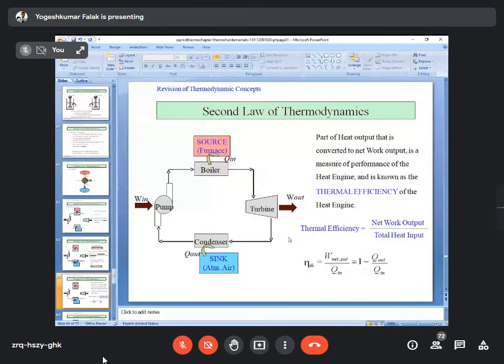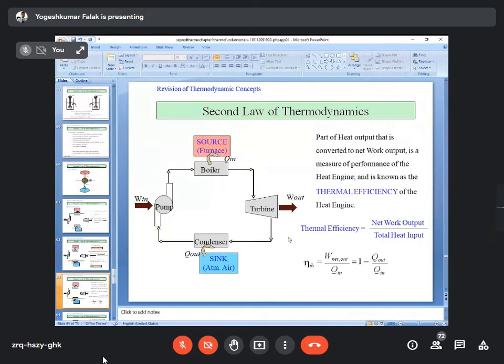Now, the part of heat input that is converted to net work output is the measure of performance of the heat engine, right? And it is also known as the thermal efficiency. Kindly write down that thermal efficiency of the heat engine is calculated by net work output upon total heat input.